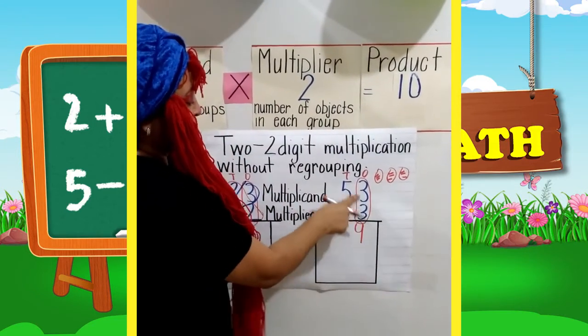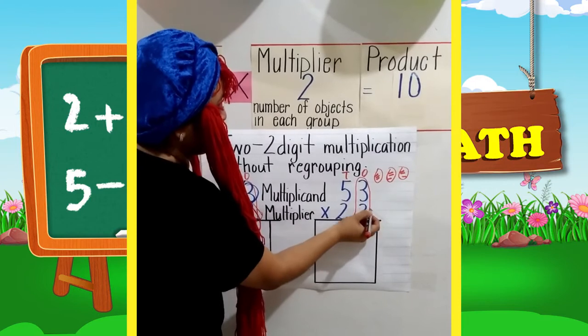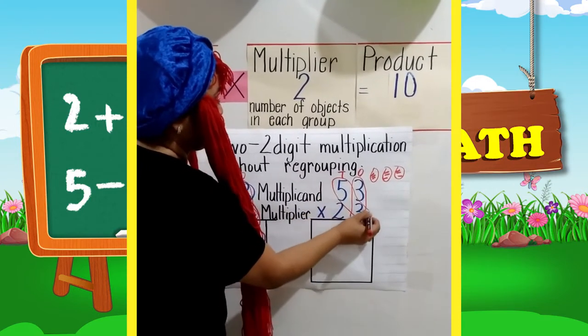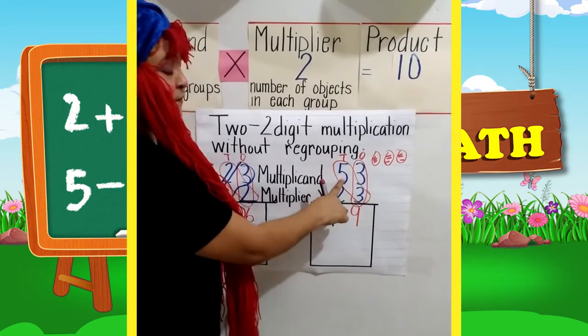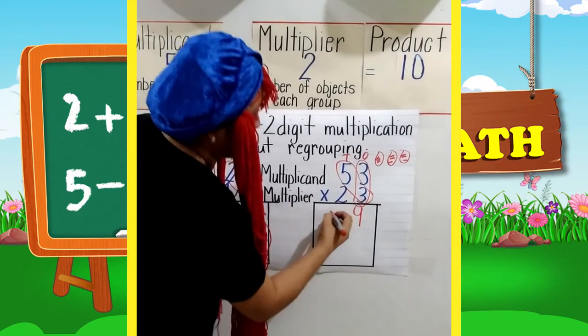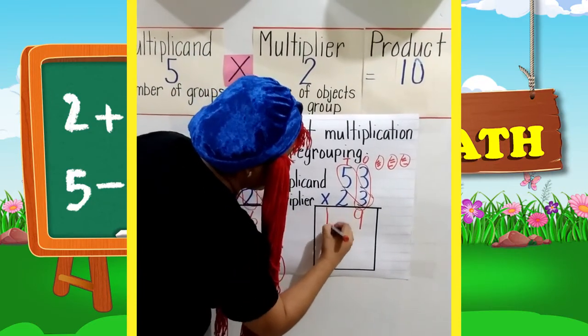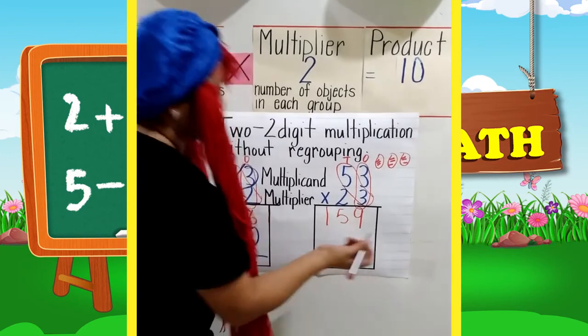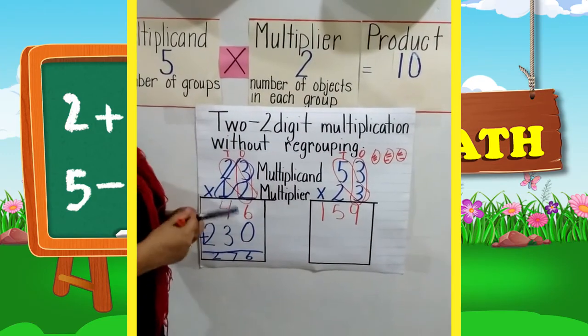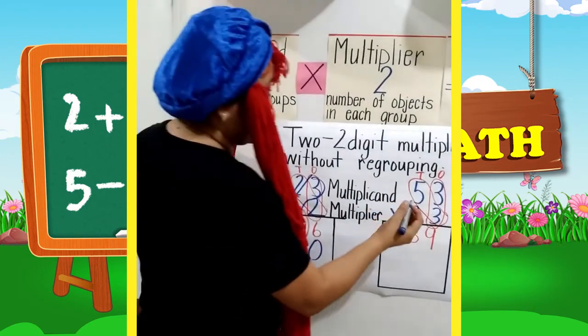So now we're moving on to the tens multiplicand. So we have 3 times 5 is equal to 15. 15. Now let's move on to our second multiplier, which is this.